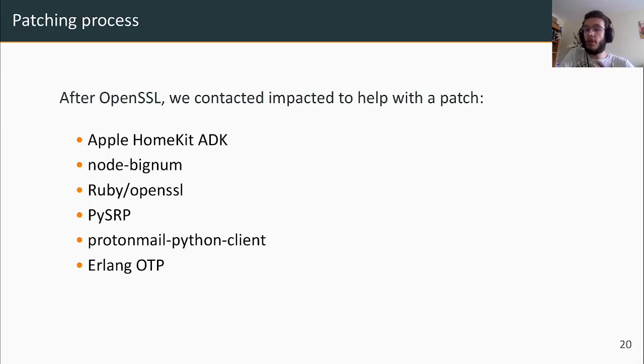So, the OpenSSL patch being deployed, we contacted all other projects that we found to be vulnerable, most of which thanked us for our patch and applied it in a very timely manner. However, we mostly identified open source projects, and proprietary software may still be vulnerable, and we may have missed some open source projects.